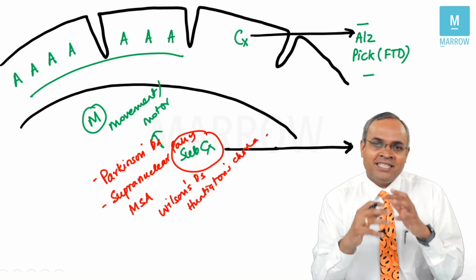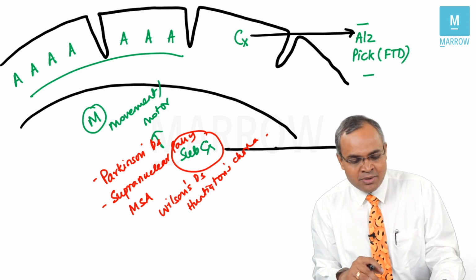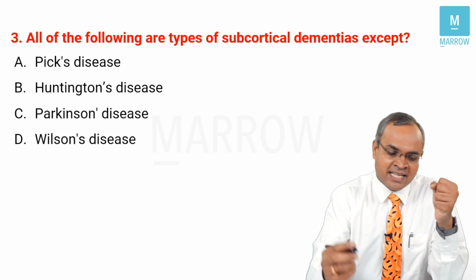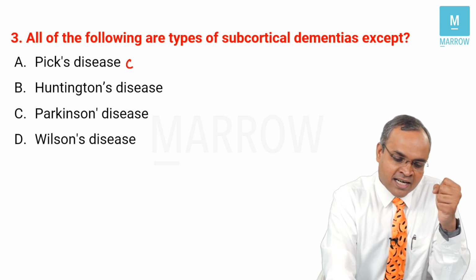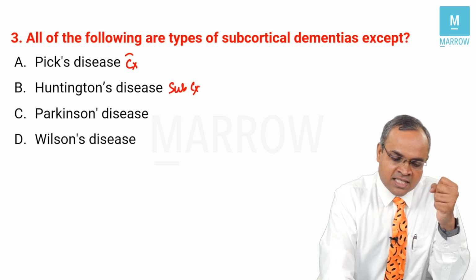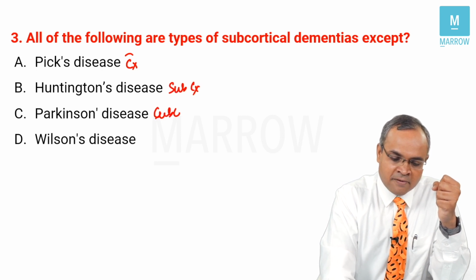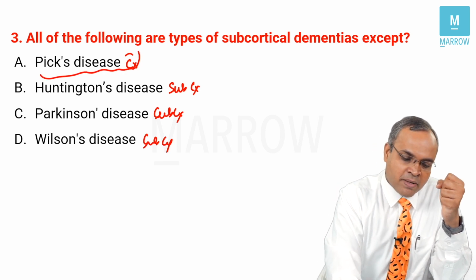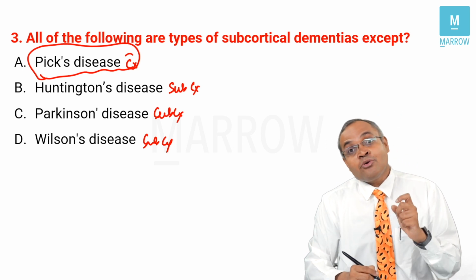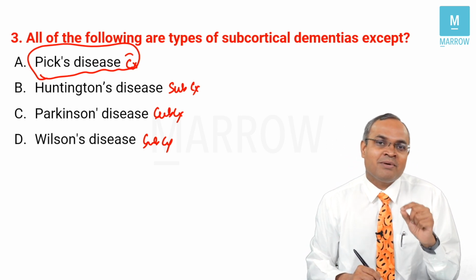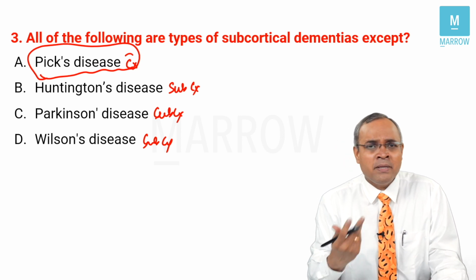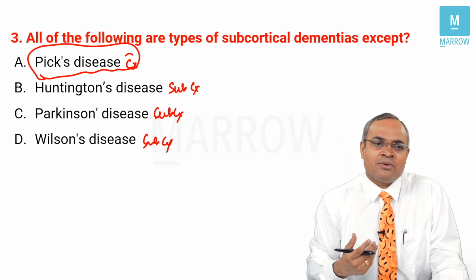So very commonly this question keeps getting repeated. So you need to answer this correctly. All of the following are types of subcortical dementia except: Pick's disease is a cortical type of dementia. Huntington's is subcortical, whereas Parkinson's is also subcortical. Wilson's is also subcortical. So what is the answer for this? Pick's disease is nothing but frontotemporal dementia, which is an example of cortical type of dementia. A very repetitive question which you need to know.